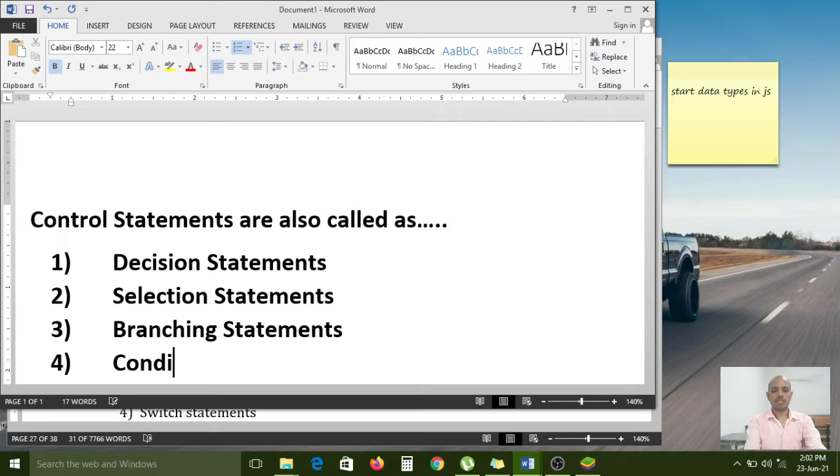So control statements are also called decision statements, selection statements, branching statements, or conditional statements. All these names are related to control statements.